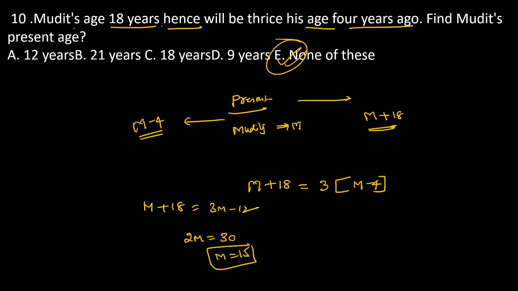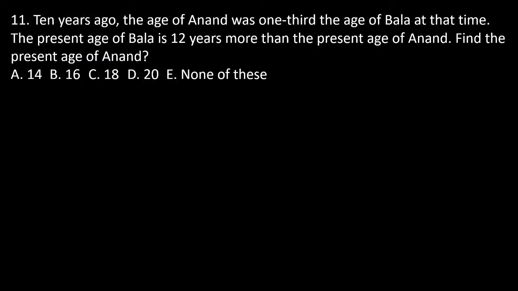So we just need to understand the line. There is one person, and they compare their present age to the future, the future to the past, and finally the future to the present. You just frame that equation and you can get the answer. Next, this question.